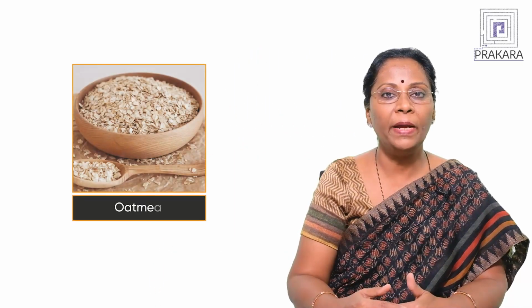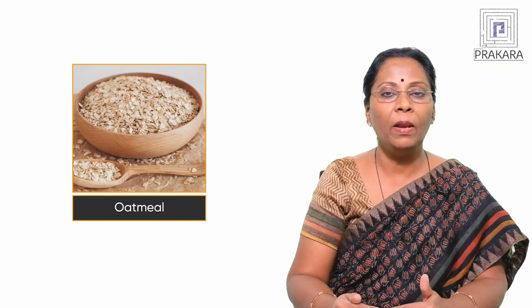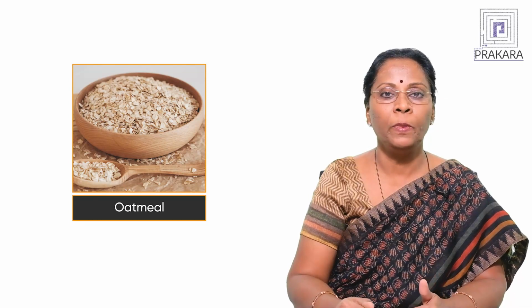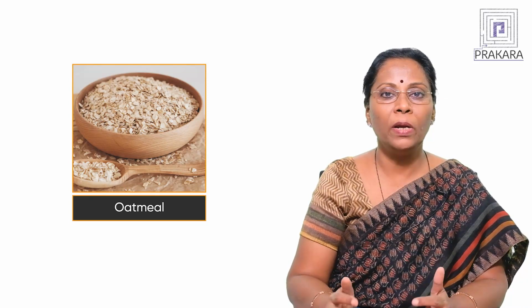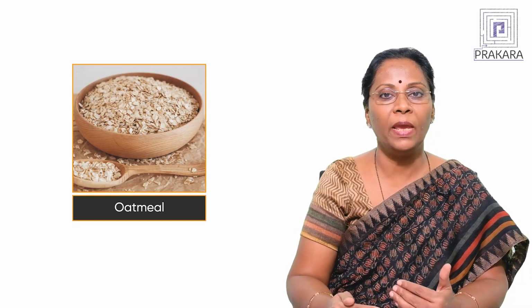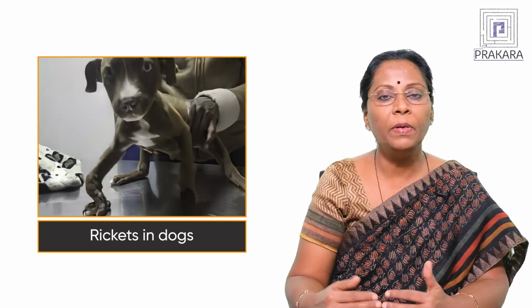And what is that staple diet? It was chiefly made up of everyday consuming oatmeal. You know very well, oatmeal is not a very good source of any fat soluble vitamin. So, he took this oatmeal and a number of experimental dogs and started feeding them over a period of time every day with only oatmeal. He also didn't allow them to get exposed to sunlight. Now, very obviously there is no vitamin D in the diet and there is no vitamin D getting activated from sunlight. Therefore, very obviously these dogs developed rickets.